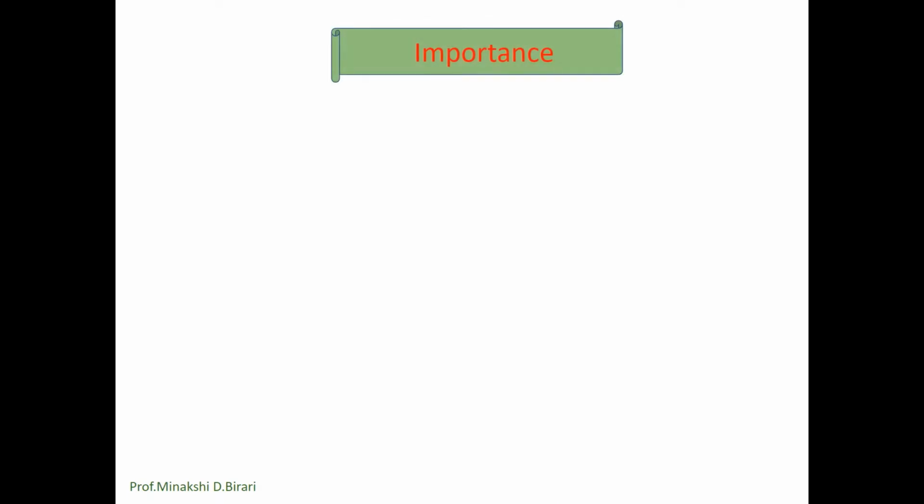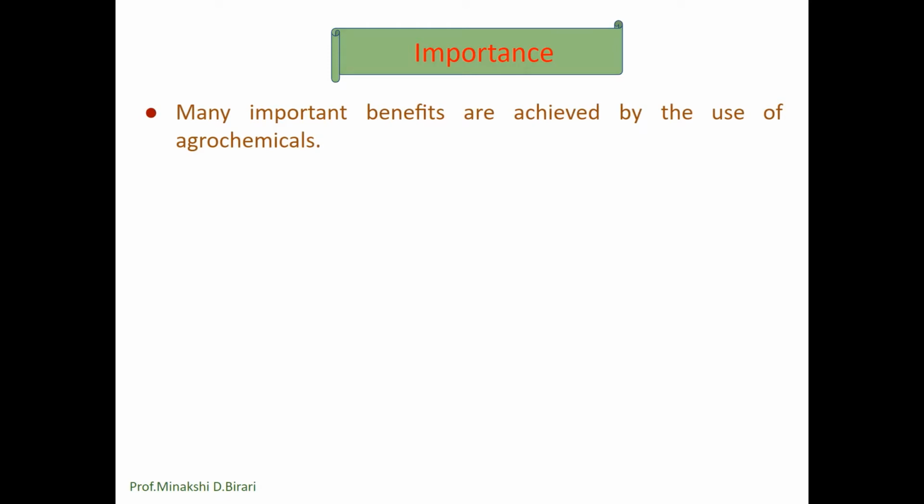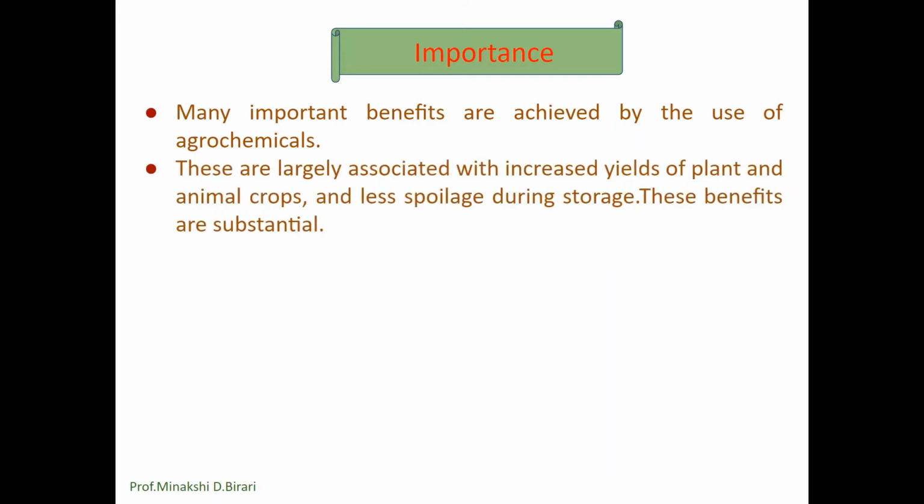Now, what is the importance of agrochemicals? Many important benefits are achieved by the use of agrochemicals. These are largely associated with increased yield of plant and animal crops and less spoilage during storage. These benefits are substantial.